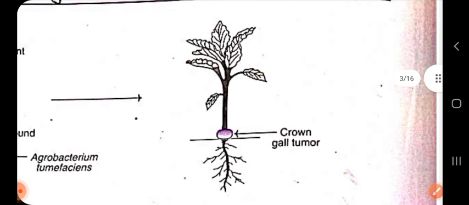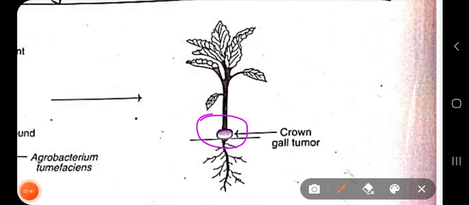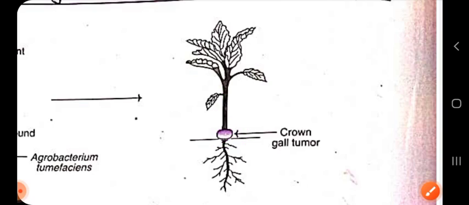It will look like this: at the base of your stem, there will be a tumor formation within the plant. We have observed these things in some plants, right? Especially shrubs. All the dicots are affected by this crown gall disease, not the monocots.